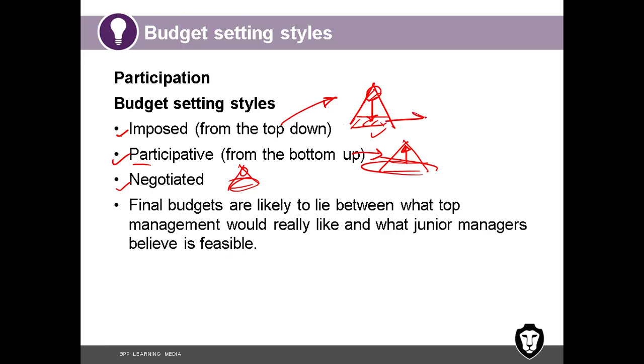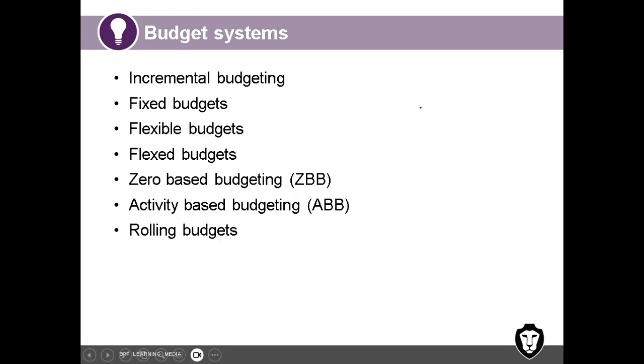These operation level guys have some plans. Top level might have a little more ambitious plans. In between both of their plans, the final budget will lie. Because operation level managers might want it a little easy, easy budgets, easy targets. Top level might want more and more challenging targets. So at the end of the negotiation process, it will fall somewhere in the middle.